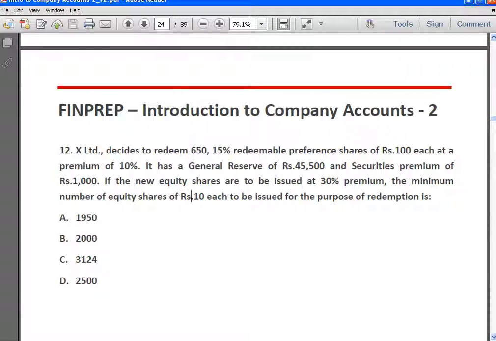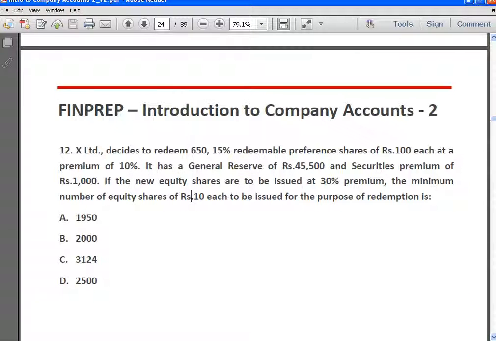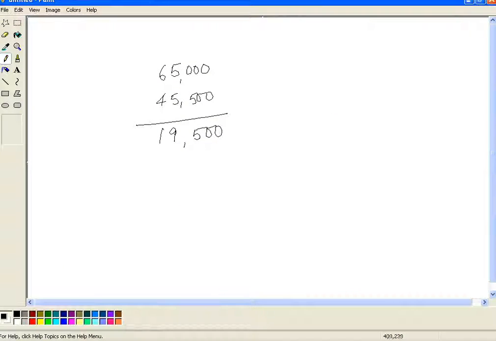Okay, and the free reserves available is 45,500 rupees, which means the minimum issue that it has to make should have a face value of 19,500 rupees, and they want to make a new issue at 30% premium. Okay, which means the premium that they will collect if they make an issue of 19,500 is 19,500 into 30%, which is 5,850.